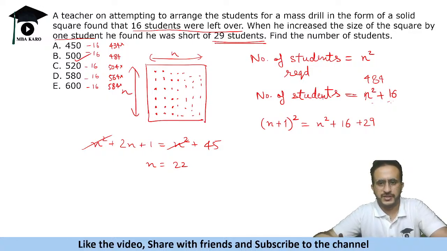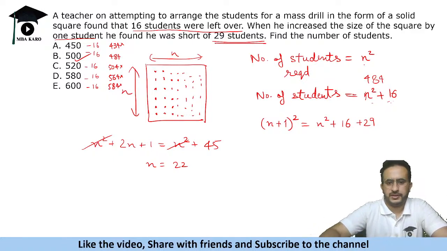Number of students required is n square, and 16 extra people, so n square plus 16. Now when you increase the size, this is the number of students required, and we are falling short of 29 students, so we will add 29 to it and solve for the number of students.